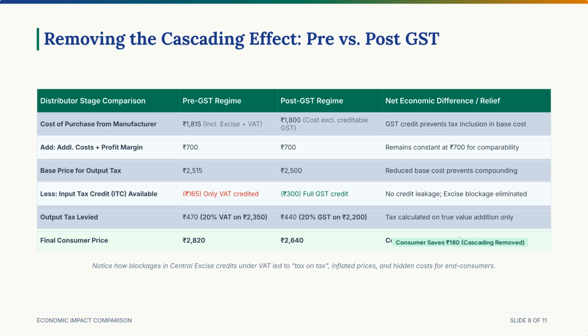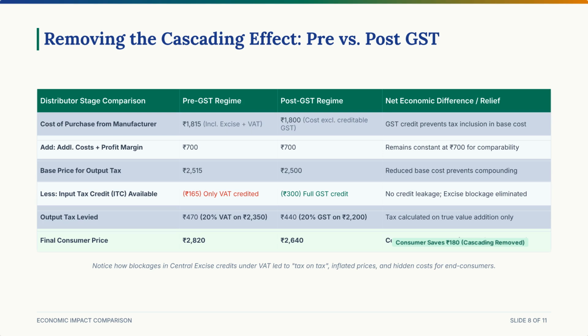The absolute #1 enemy of the old tax regime was the cascading effect of tax, which simply means charging tax on top of tax. Let's look at the mathematical proof on screen to see how GST completely rescued the Indian economy and lowered prices for consumers. Phase 1, at the manufacturer level. Imagine a manufacturer creates an item.